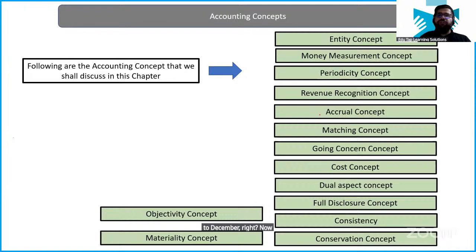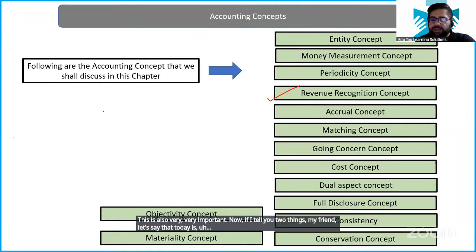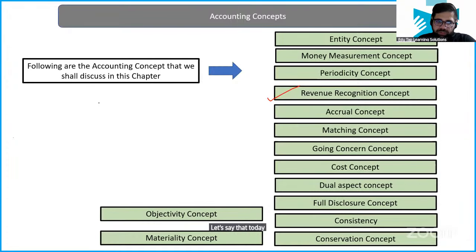Now, moving forward to the next principle, which is revenue recognition. This is also very, very important. Let's say that today is 1st January, of any one particular year. You have sold some goods to Rajesh. So Rajesh should be paying to you.